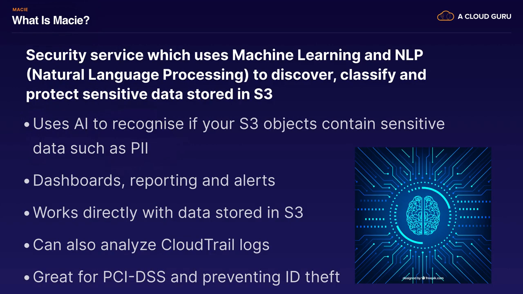So what is Macie and how can it help us to manage our sensitive data? Well, it's a security service which uses machine learning and NLP, or natural language processing, to discover, classify and protect sensitive data stored in S3. So it actually uses artificial intelligence to recognize if your S3 objects contain sensitive information. It provides you with dashboards, reporting and alerts on sensitive information. It works directly with data stored in S3, and it can also integrate with CloudTrail logs. It can analyze the data in CloudTrail logs, and it can tell you who is accessing your data and when.